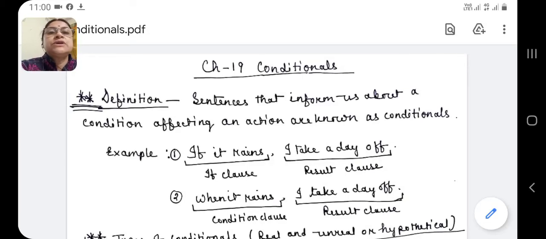Hello students, today in this video I am going to discuss conditionals. Definition of conditional: sentences that inform us about a condition affecting an action are known as conditionals.